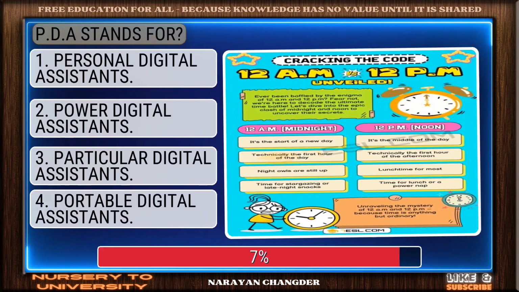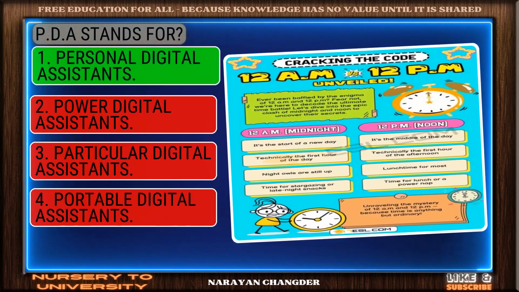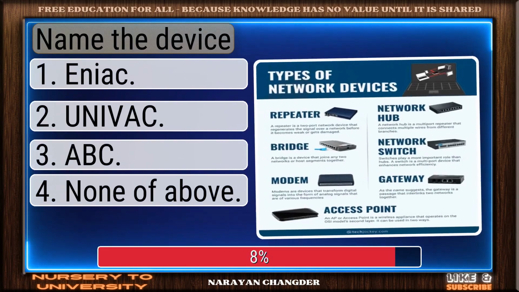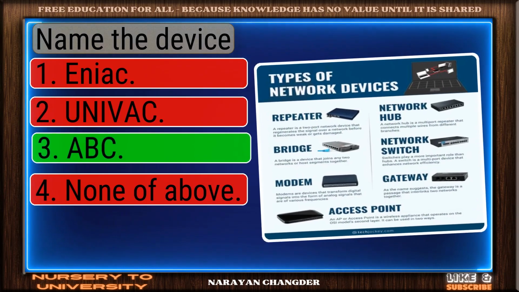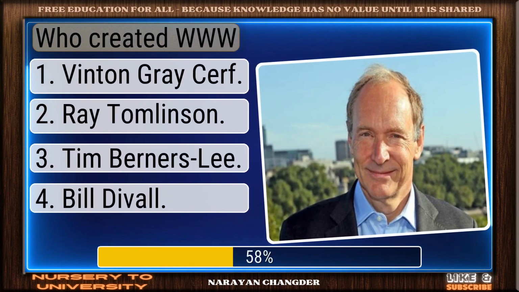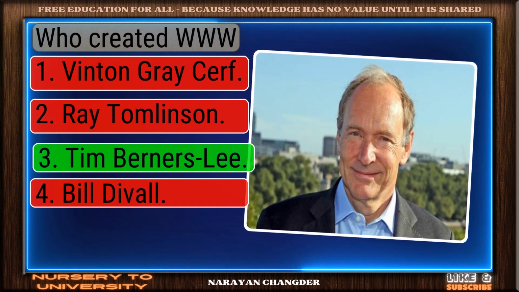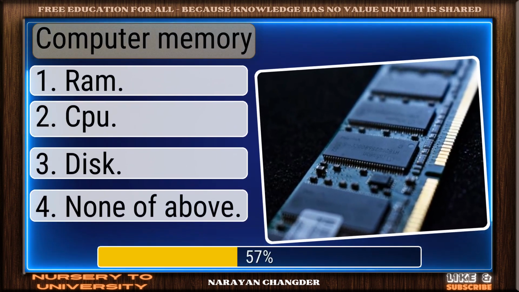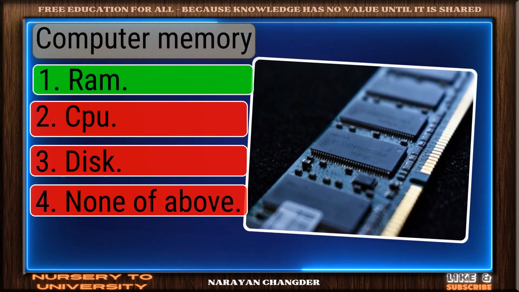PDA stands for? Strong choice. Personal digital assistant is the right answer. Name the device. You chose ABC, and it is correct. Who created the web? Smart move. Tim Berners-Lee is an accurate answer. Computer memory? Well picked. RAM is the correct answer.